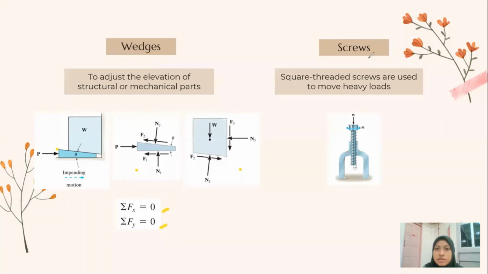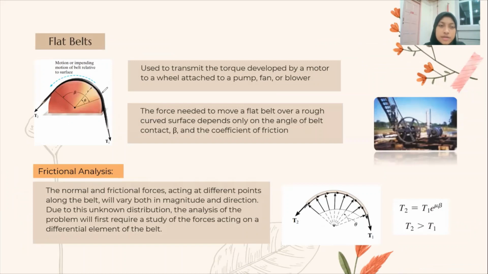Next is screws. Square threaded screws are used to move heavy loads. They represent an inclined plane wrapped around a cylinder. Next is flat belts. Flat belts are often used to transmit the torque developed by a motor to a wheel attached to a pump, fan, or blower. The force needed to move a flat belt over a rough curved surface depends only on the angle of belt contact, beta, and the coefficient of friction.